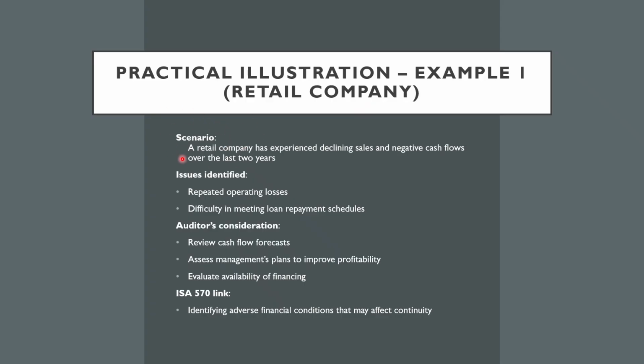Now let's look at a practical example. A retail company has experienced declining sales and negative cash flows over the past 2 years. Issues include repeated operating losses and difficulty meeting loan repayments. The auditor would review cash flow forecasts, assess management's plans to improve profitability, and evaluate the availability of financing. So this links directly to ISA 570's requirement to identify adverse financial conditions affecting continuity.